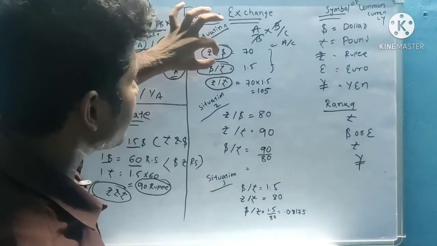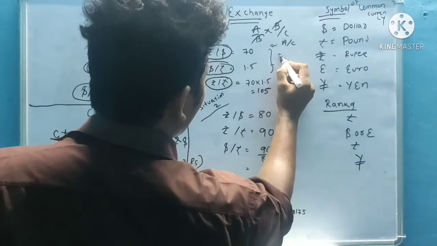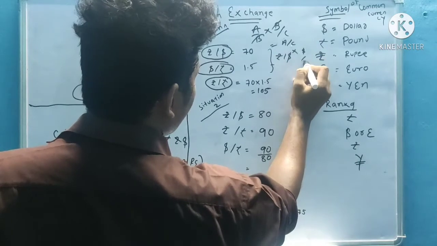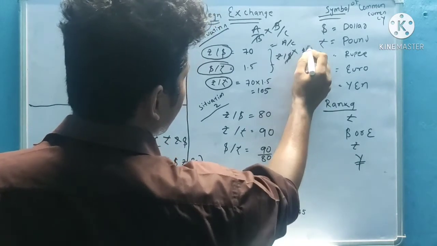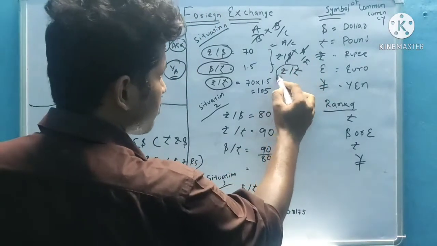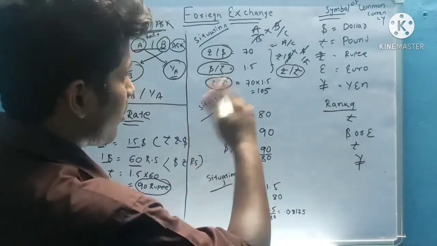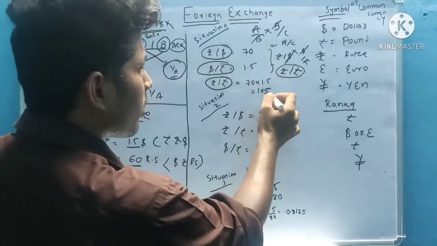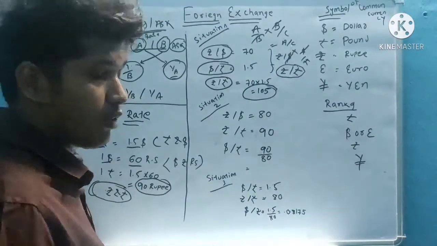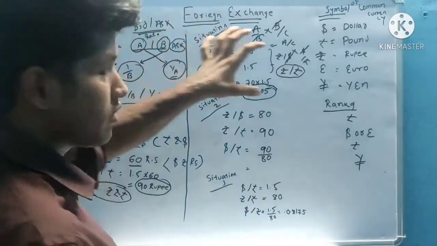So if the quotes multiply, then the amounts also multiply. So rupee by dollar into dollar by pound: dollar cancels, so we get rupee by pound. In the same way, in amount terms we also multiply: 70 into 1.5 is equal to 105. You should apply the maths concept. I don't want to teach 10th class maths. I will just tell you that this is how we will calculate.